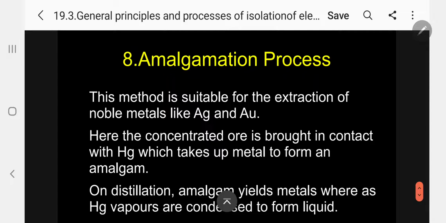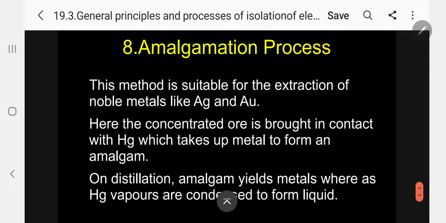And the last one, the eighth one, the amalgamation process. This method is suitable for the extraction of noble metals like silver and gold.